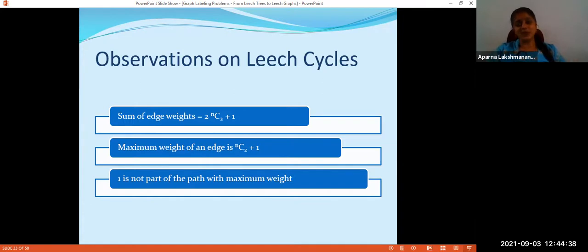Up to C6 we have labels, but not beyond that. Maybe using some techniques we have proved that C7, C8, C9 are all not leech trees, but we don't have a general proof to say that Cn is not a leech cycle for n greater than or equal to 6. That problem is still open.